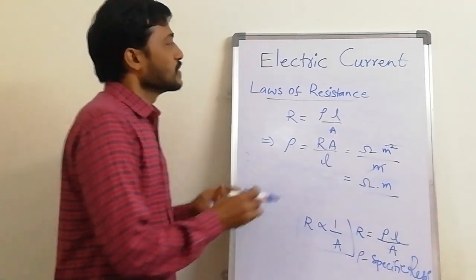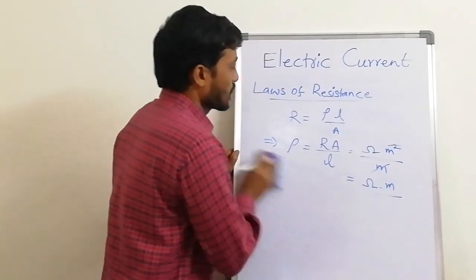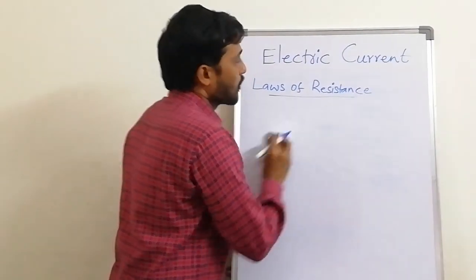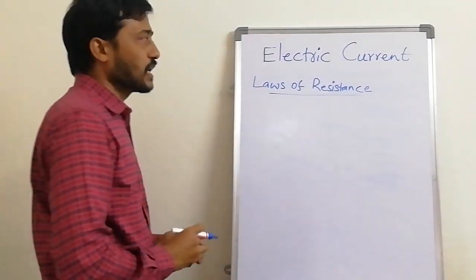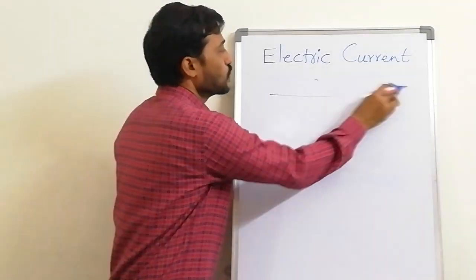And after laws of resistance, we have these connections. Normally current can flow in different circuits, so there are two types.